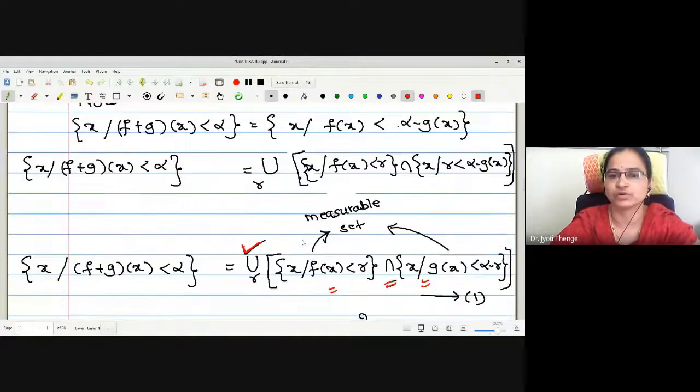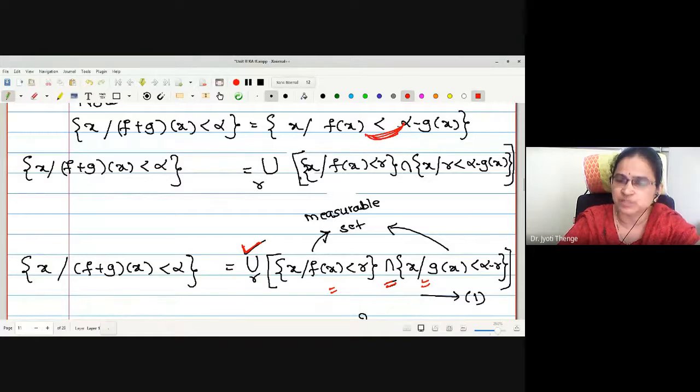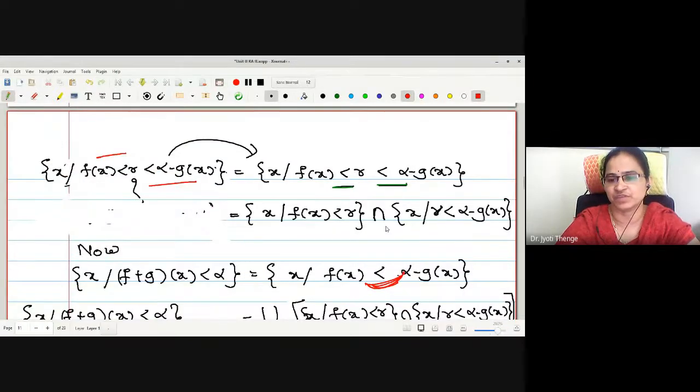Countably many r we are going to find. Therefore, we have written the collection of x such that f of x is less than alpha minus g of x, knowing there are countably many rational numbers between these two real numbers, as a countable union of the intersections which we have written previously, right?